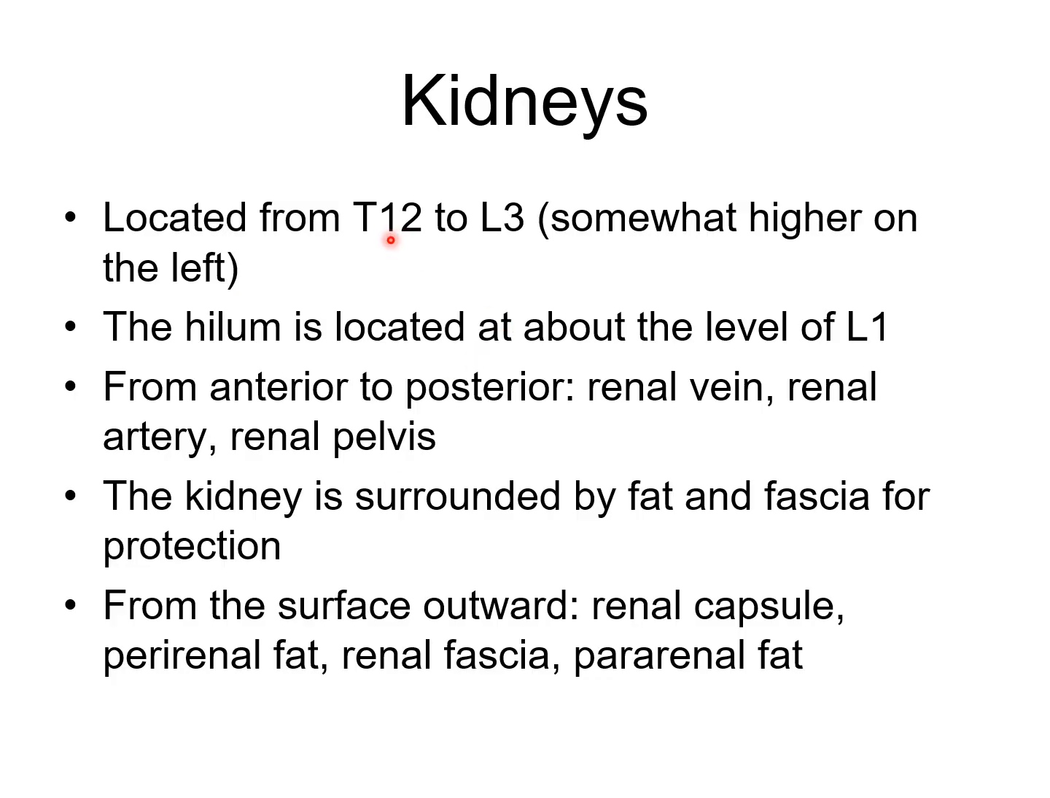Now the kidney location: T12 to L3, somewhat higher on the left. The hilum is located at about the level of L1. From anterior to posterior: renal vein, renal artery, and renal pelvis. The kidney is surrounded by fat and fascia for protection. From the surface outward: renal capsule, perirenal fat, renal fascia, and pararenal fat.